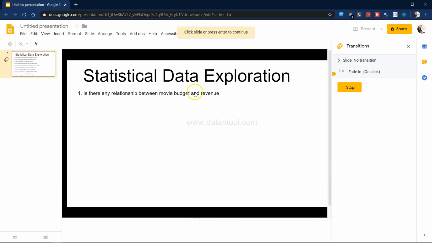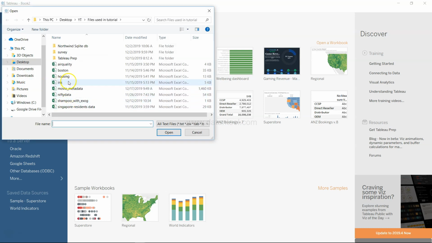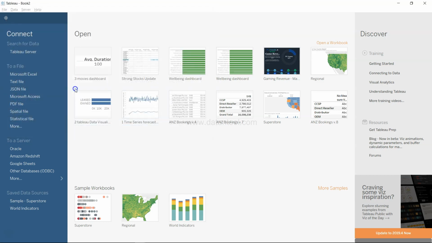If I go back to the presentation, we want to understand whether there is any relationship between the budget and revenue. The hypothesis is: the higher the budget, the higher the revenue, or we are wrong in that case. Let's see how we can implement it in Tableau and the problems that may come up when we see the data for the very first time. For that, I'll come over to this Tableau sheet, to the text file because it is a CSV file, and the data set is the movies data set.